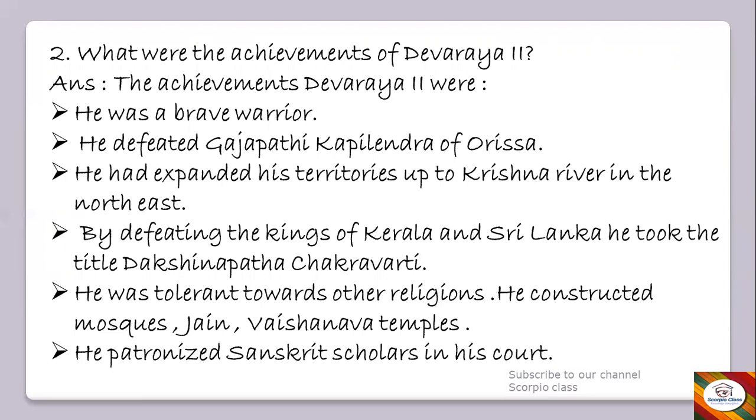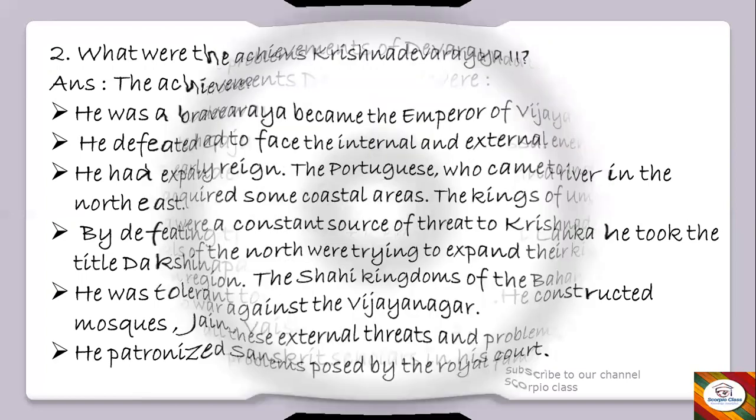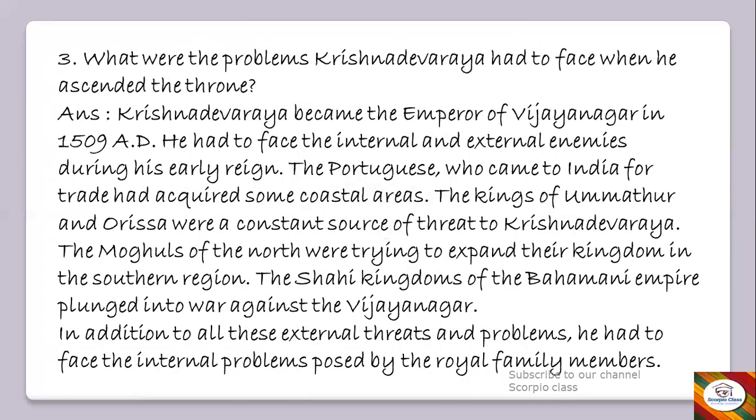Then he was tolerant towards all the other religions. He constructed mosques, Jain and Vaishnava temples. He patronized Sanskrit scholars in his court. Okay, so these are a few points that have been written so that it's easy for you all to remember. So these were the achievements of Devaraya II. Moving on to the next question. Here also you can remember the answers in points, but I have written it as a paragraph.